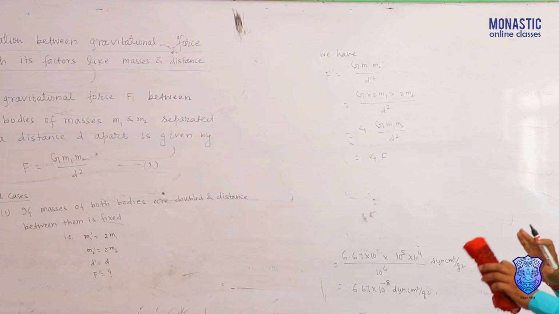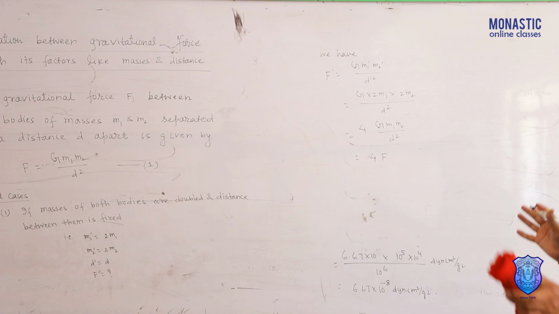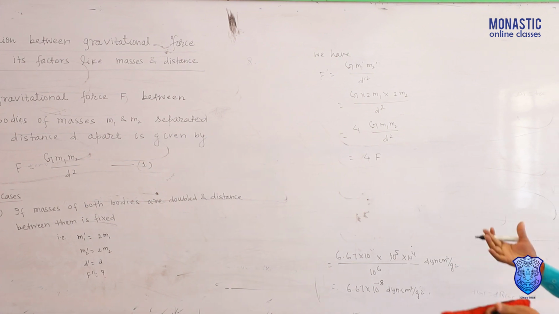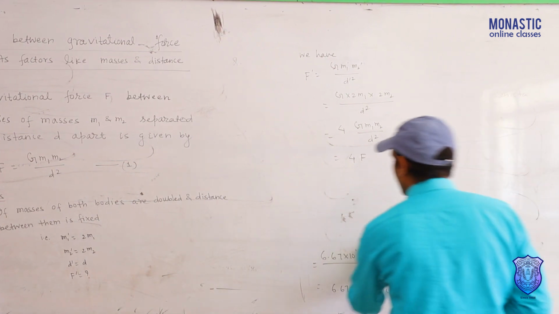Another factor: if the mass of the body remains constant, but distance between them is doubled, then what will be the effect on gravitational force?